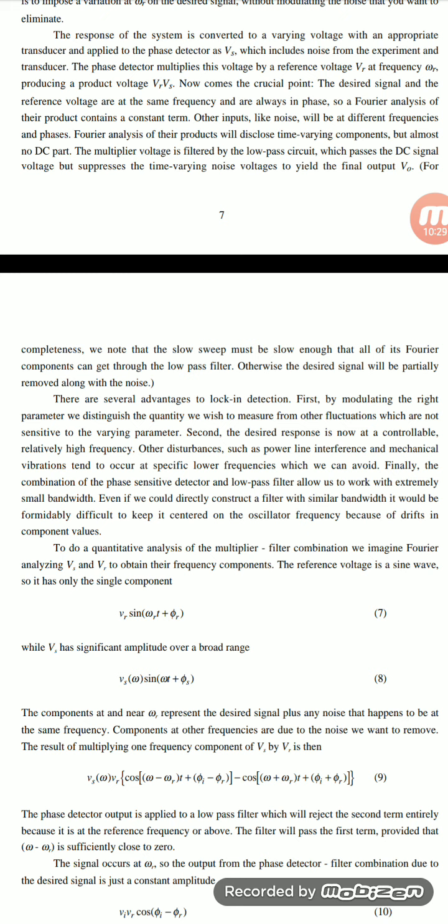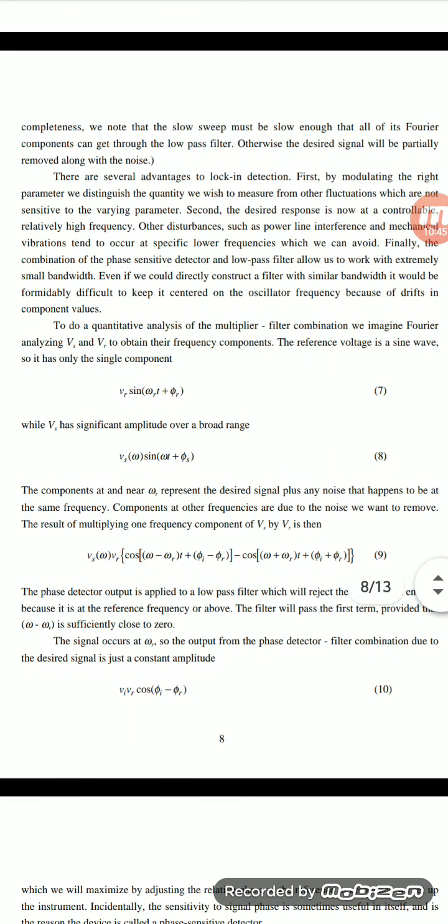VR sine of omega r t plus phi r, that means significant amplitude over a broad range. Vs of omega equals sine of omega t plus phi s.